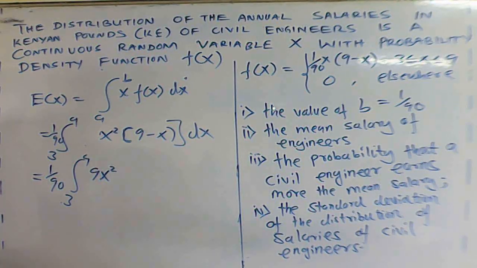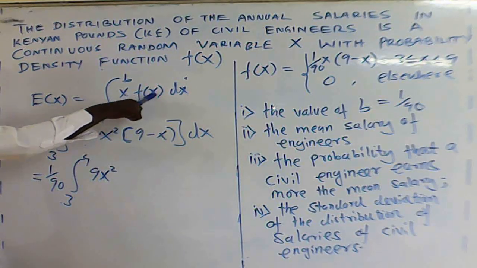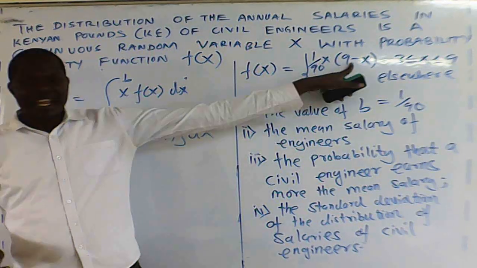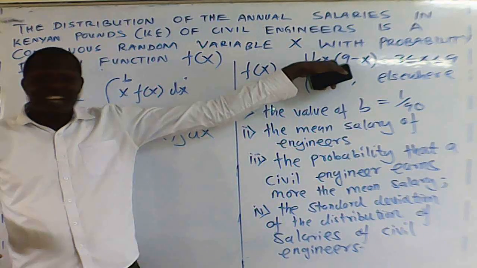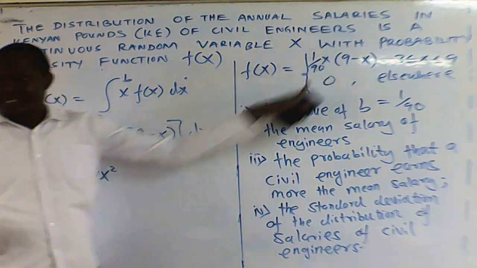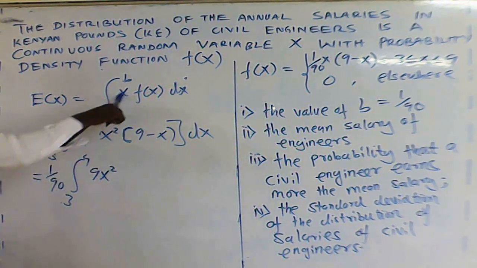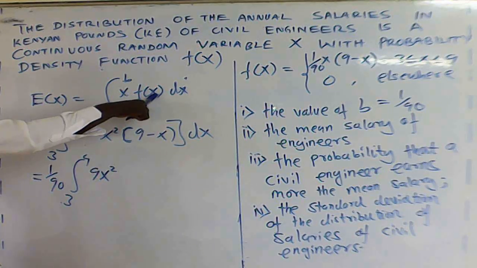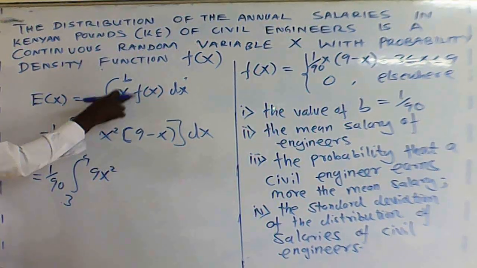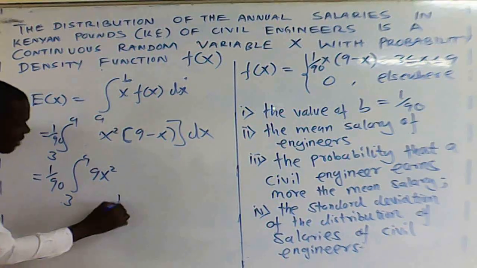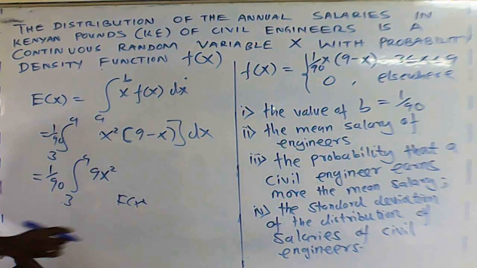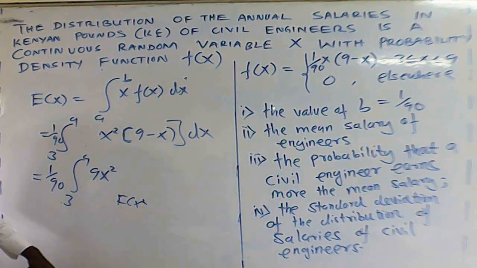It is supposed to be x times f of x, so we add x there. The expected value of x is x times the PDF. The expected value of x squared is x squared times the PDF. Then you integrate that.